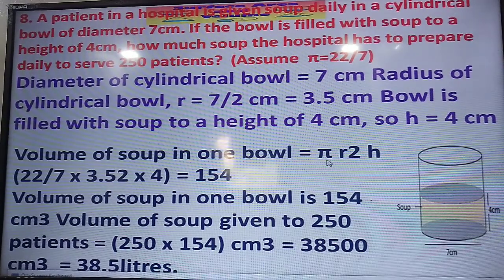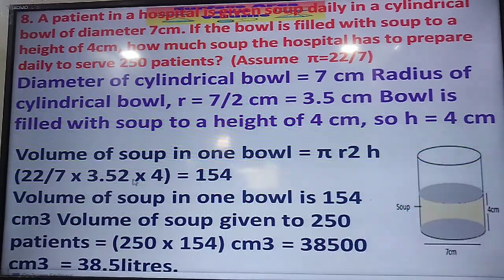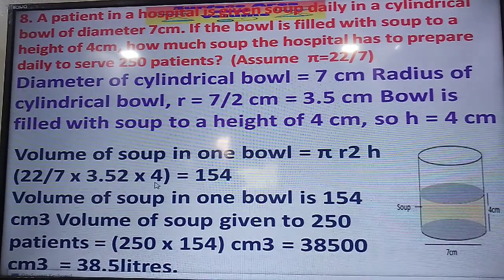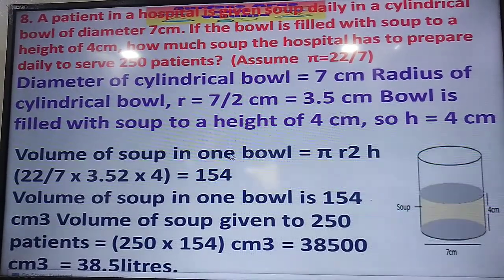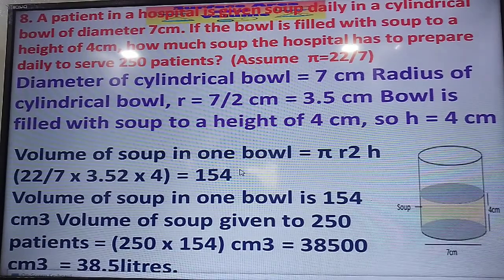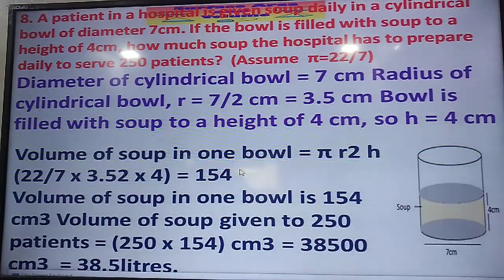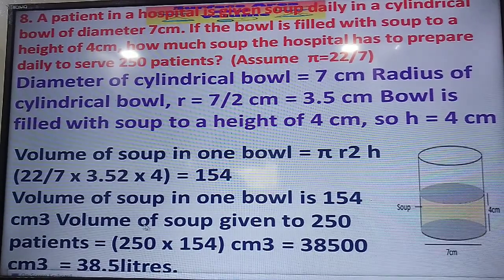So the volume of soup in one bowl will be pi r square into h. Pi is 22 by 7, R is 3.5 square, and h is 4 centimeter. That is 154 cubic centimeter, the soup in one bowl, and such 250 patients are there.